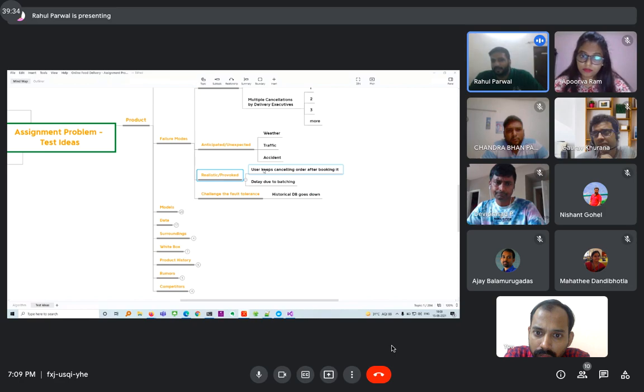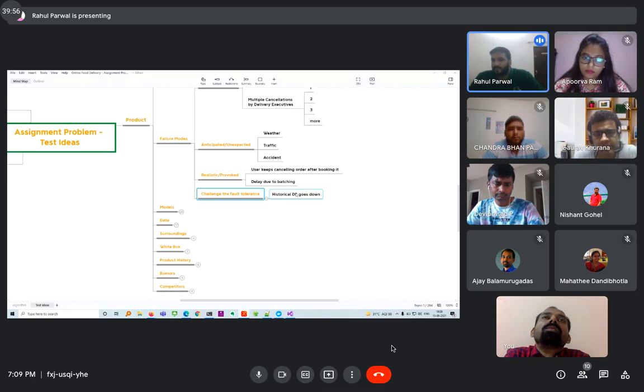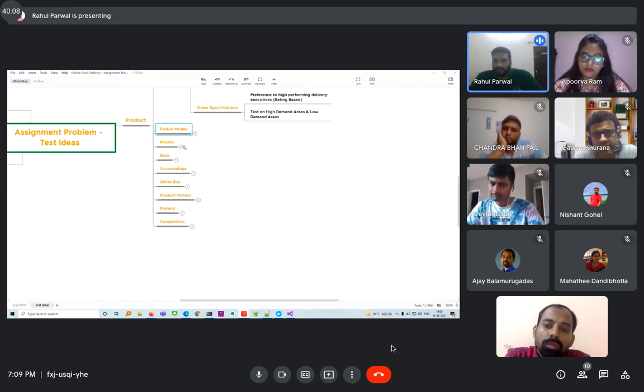Then some realistic and provoked issues could be a user who keeps cancelling orders after booking them. Maybe there is some malicious user who tries to do that. Or maybe delay due to batching. You try to batch, but in actuality there could be a delay. So that's another failure mode. And challenge the fault tolerance. For example, there is a lot of dependence on the historical database for computation of a lot of things. If that goes down, that's also a failure, and how will they recover at that time. So that's the failure modes.